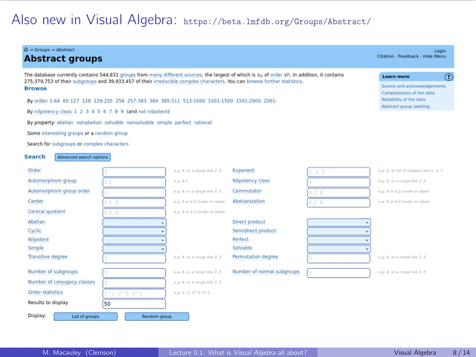Here's something else new in visual algebra. I heavily utilize the LMFDB. What does it stand for? L-functions and modular forms database.